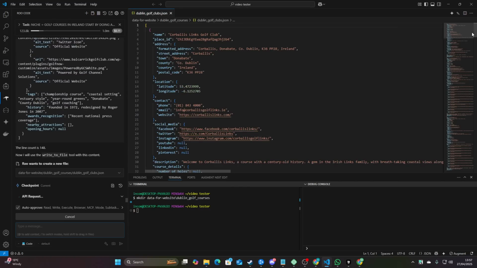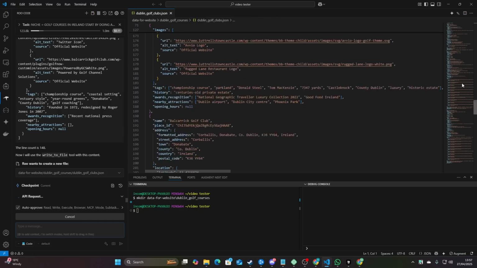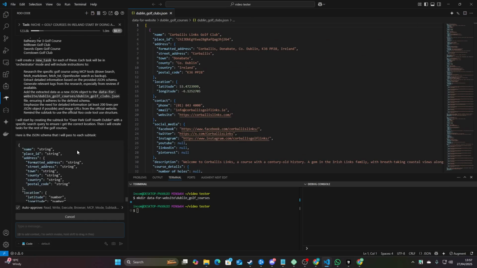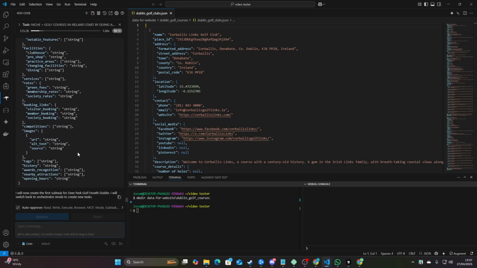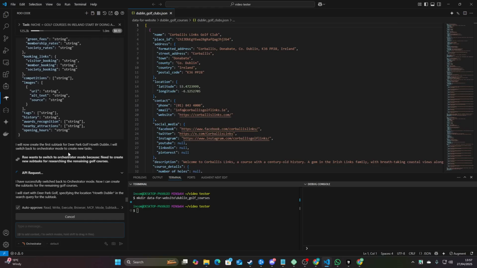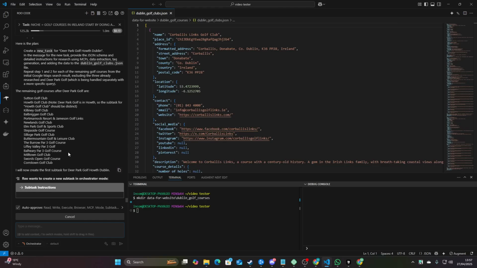Okay, so for some reason it's put all the Dublin golf clubs in one JSON file, which again is not ideal. I just want to see if it passes on the JSON and whether it uses MCPs properly now. Because if it does, I've just saved myself like 100 times the money. It costs so much to get this data using Gemini 2.5 Pro, it's actually horrible. Let's see if it passes everything on properly.